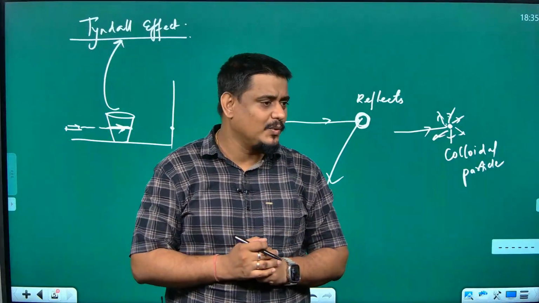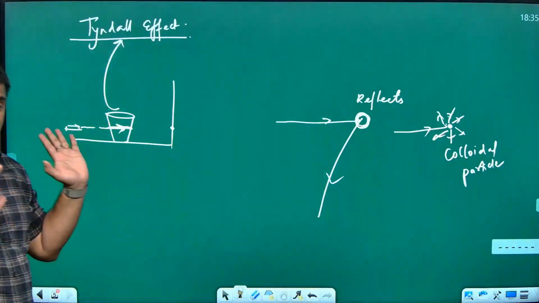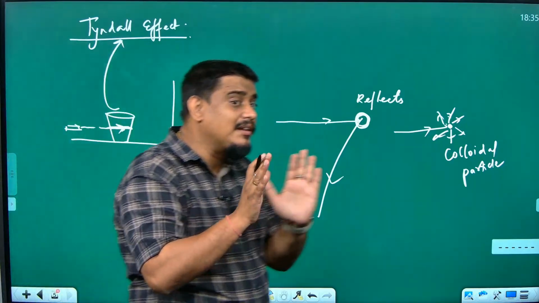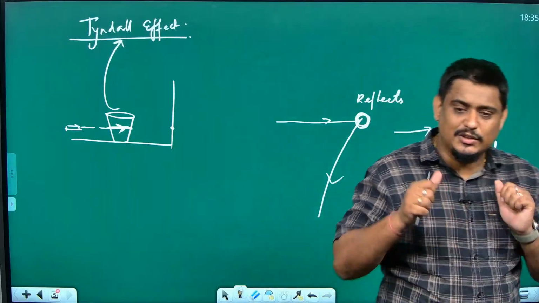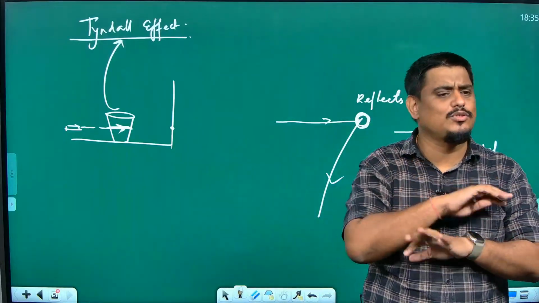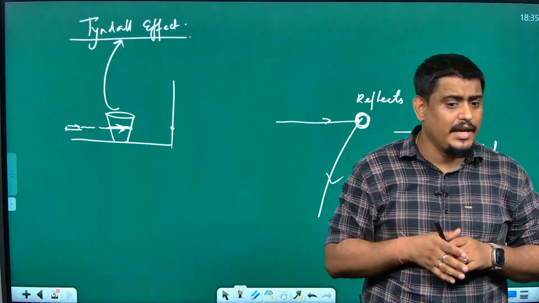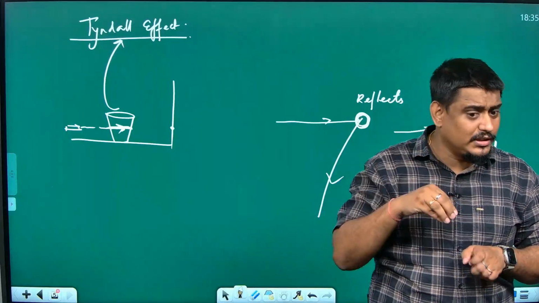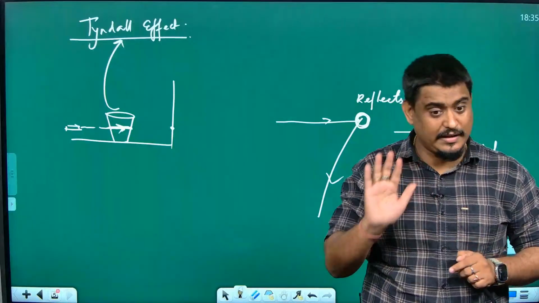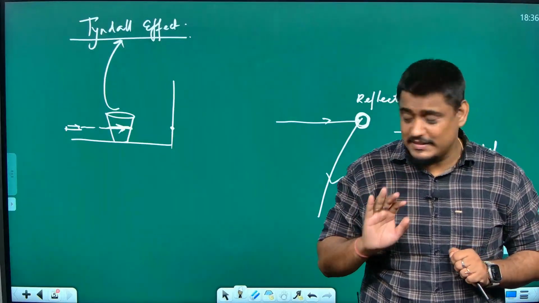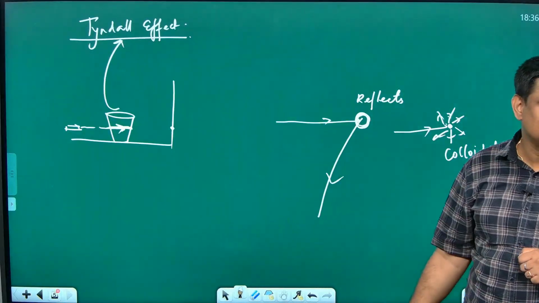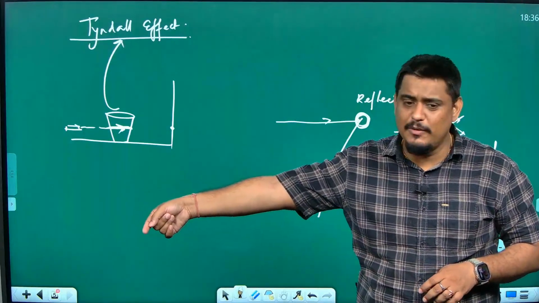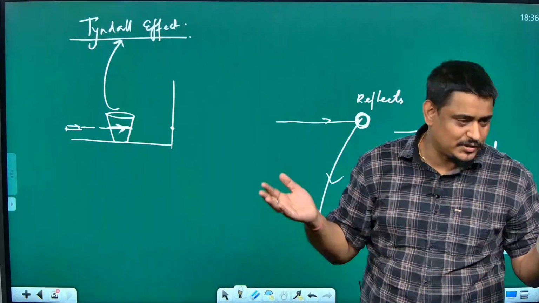So, what happened when the glass was filled with plain, pure water, there were no particles in the glass, and so the light was going straight and there was no scattering of light. If, like he told, I had kept salt or sugar, they are bigger size particles for light. So, what happens? Light will go and it will reflect. Somewhere you may see some light coming out, but you will not be able to see the light scattered outside.